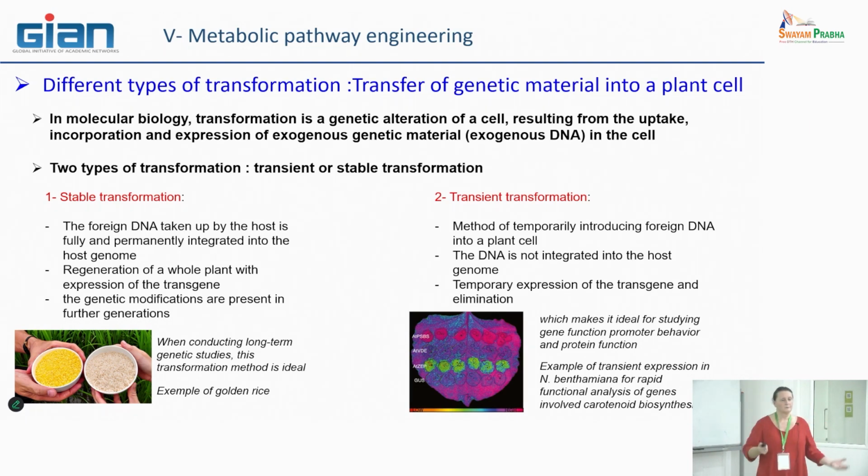It can be whatever you want, depending on the possibility to know the genes that could be responsible for this character. It can also be not only one gene, but more than one gene that can be introduced in this type of organism.